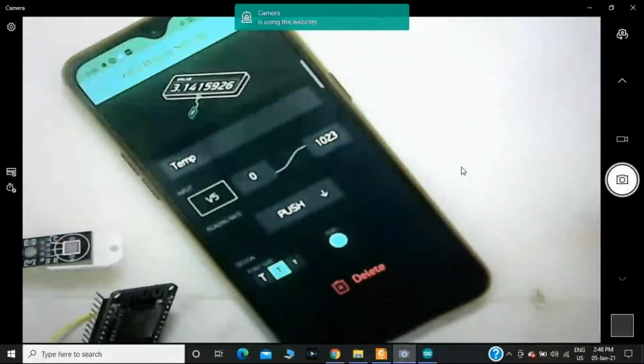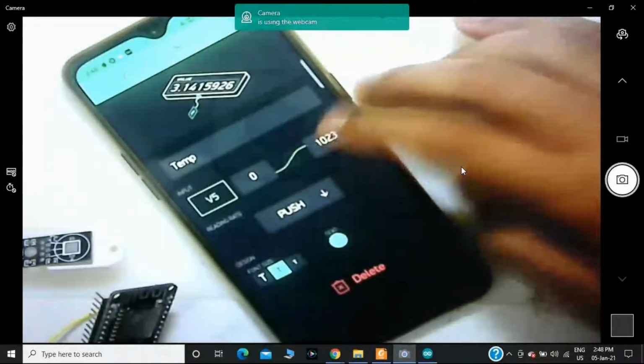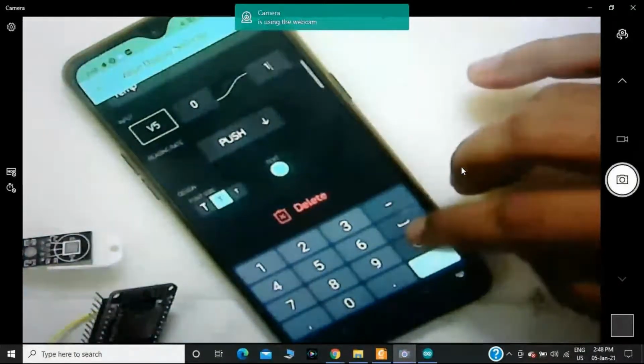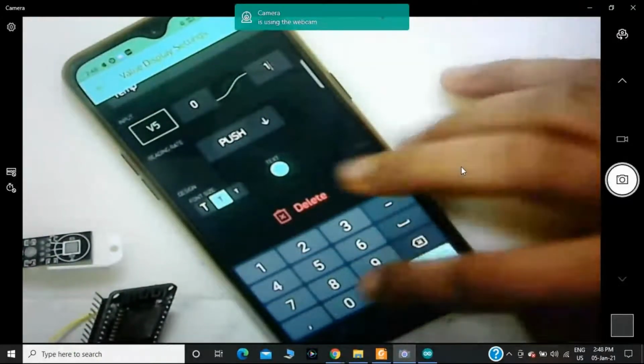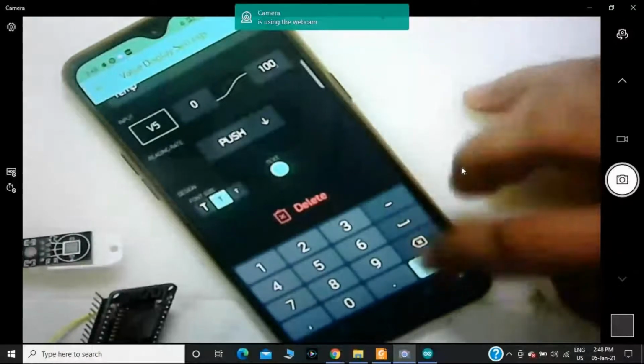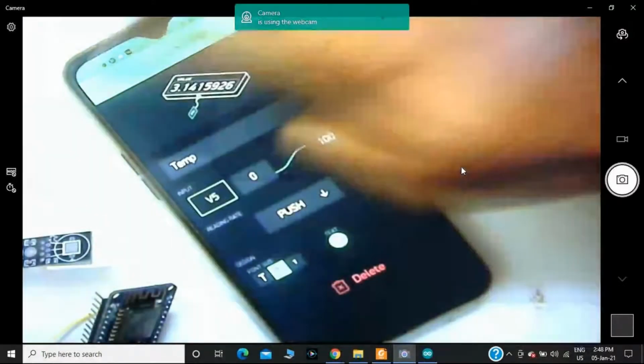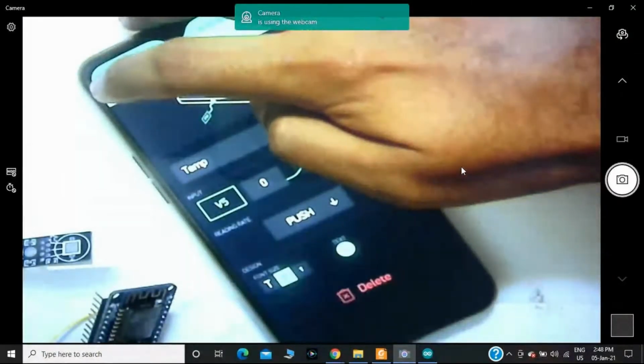And I should have the range also. Maximum I will take 100. Then I will go to the back button. Okay, it is displaying temp with virtual pin number 5.